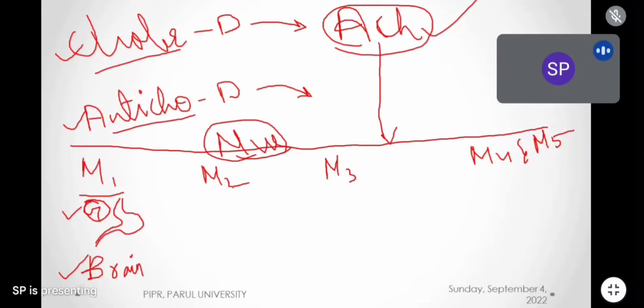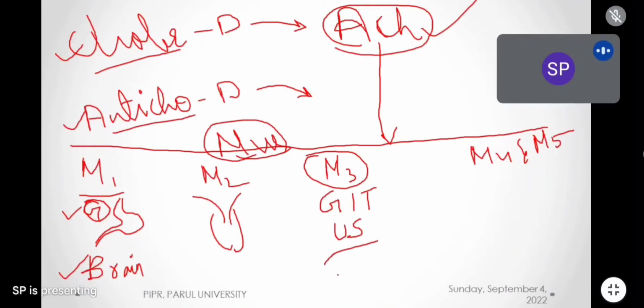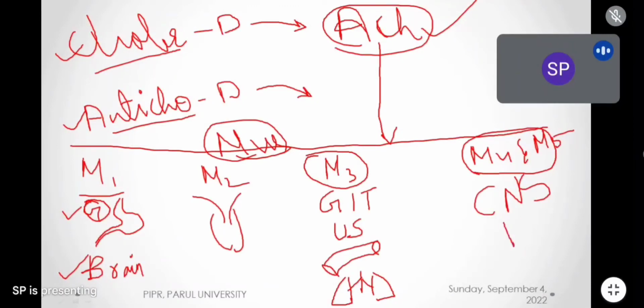Okay. Now M2 receptors are mainly located in the heart. M3 is very, very important, as it has more significance in asthma. M3 receptors are present in the GIT, gastrointestinal tract. It is present in the urinary system. M3 receptors are present on the blood vessels, and M3 receptors are also present in the lungs. Listen carefully, this is very, very important. And see, M4 and M5 receptors are present in the CNS, the central nervous system, in the brain.